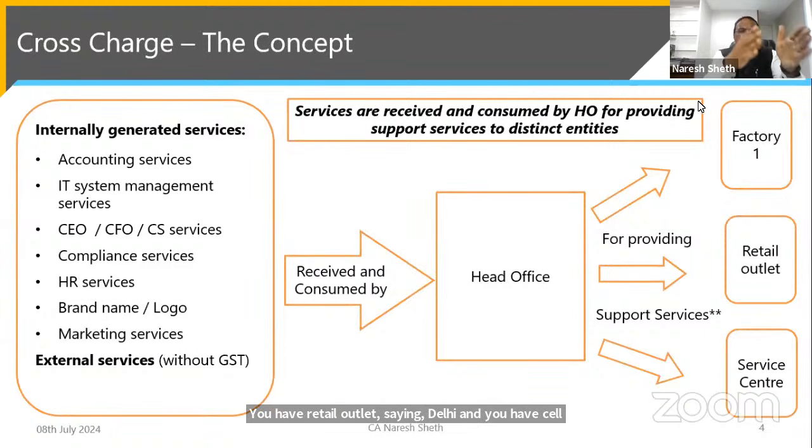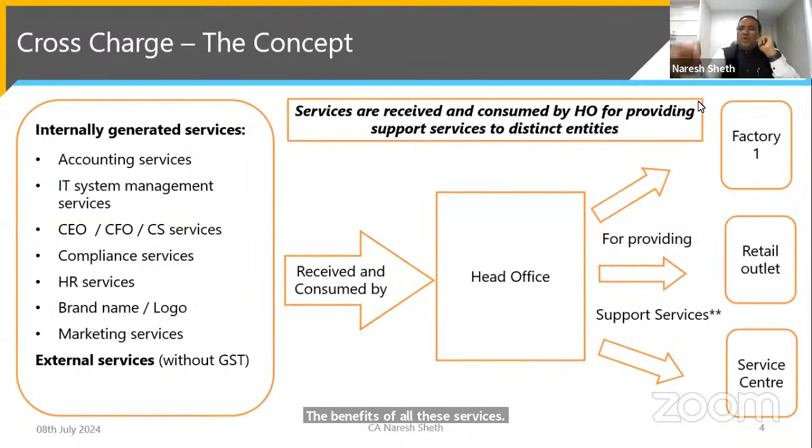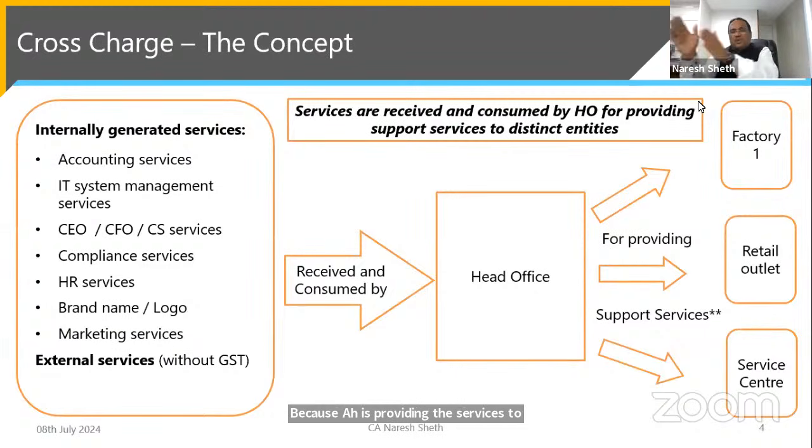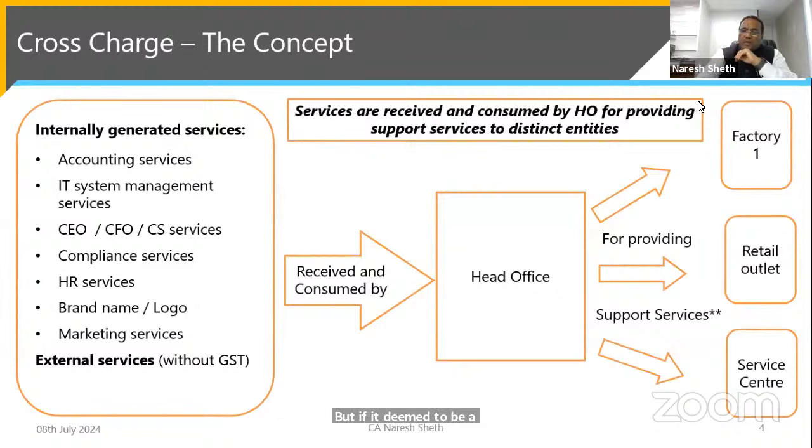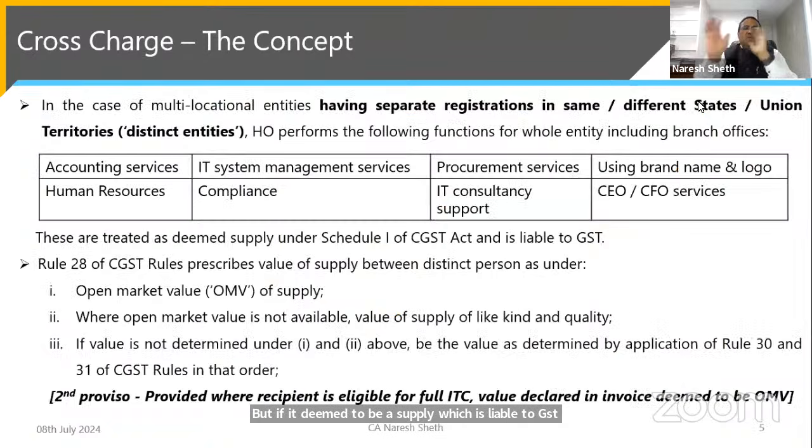The benefits of all these services ultimately go to these distinct establishments or distinct entities. So the concept of cross charge arises because HO is providing business support services to distinct entities. Though it is providing without consideration, it is deemed to be a supply which is liable to GST.